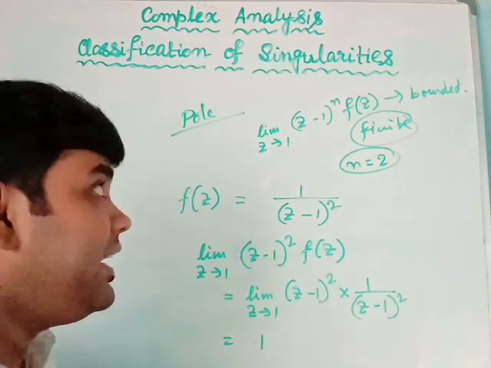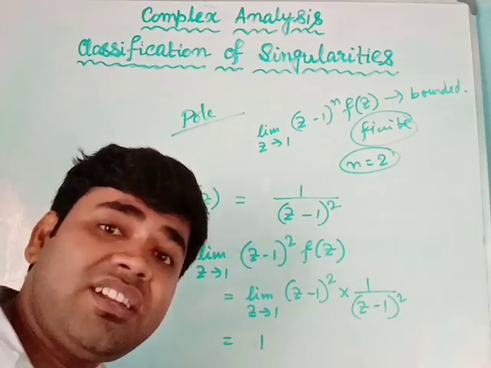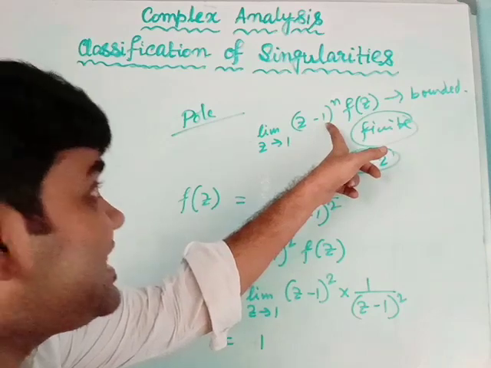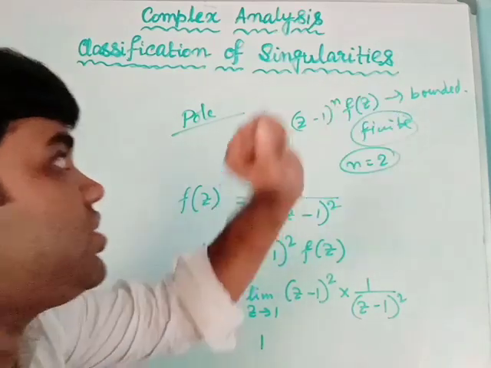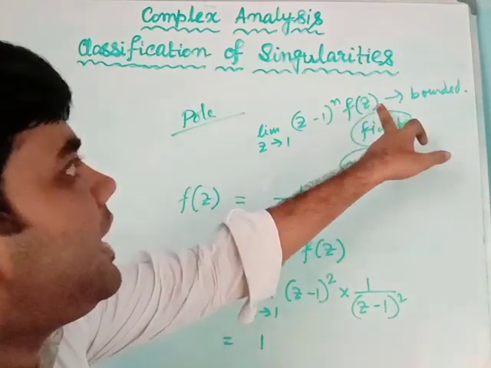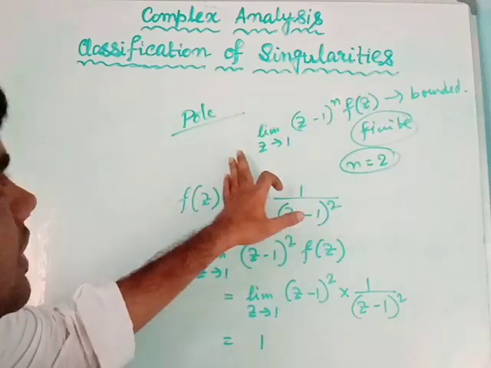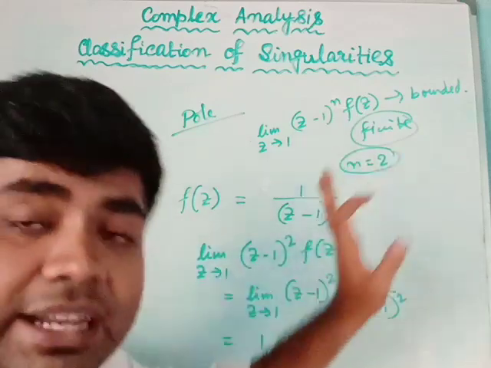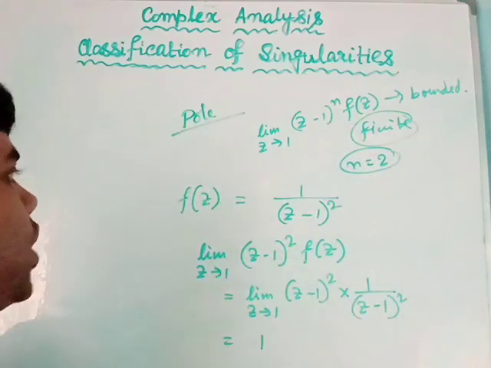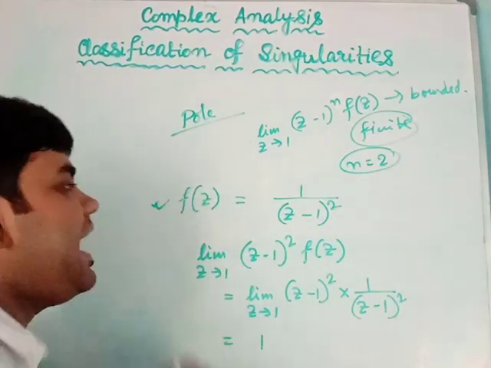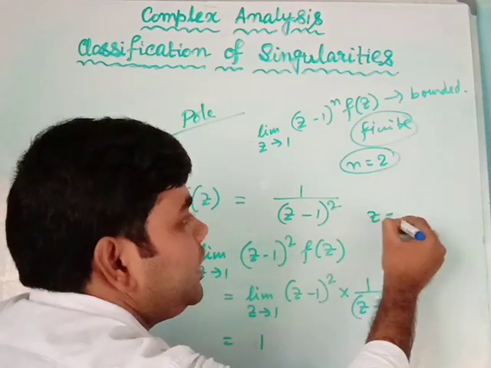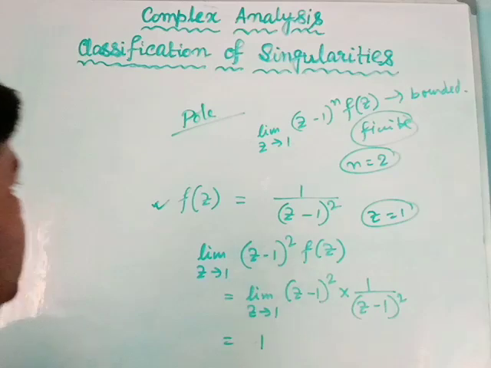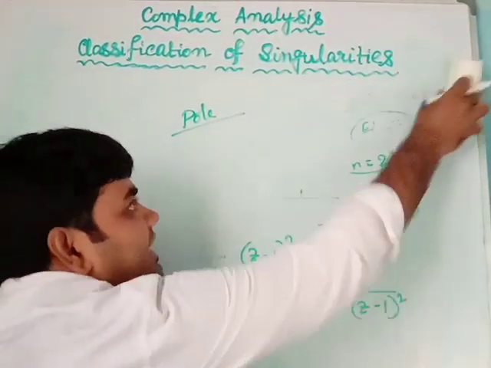So when I get such a natural number n such that when z minus 1 is raised to that particular natural number power and multiplied with f(z) and the limit is taken near the actual singularity, I get a finite limit. Then I will call that the function f(z) has a pole at the point z equal to 1. So to summarize this, I can define a pole like this.